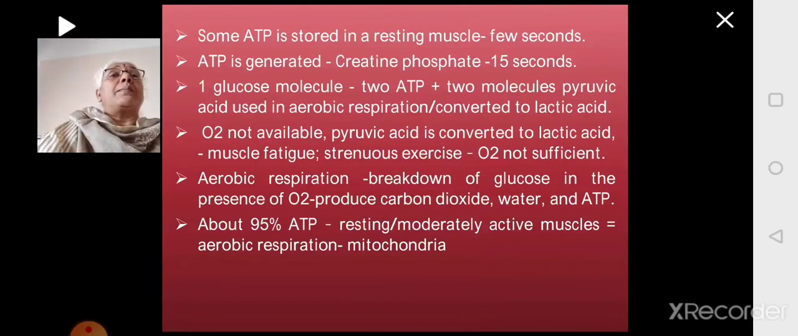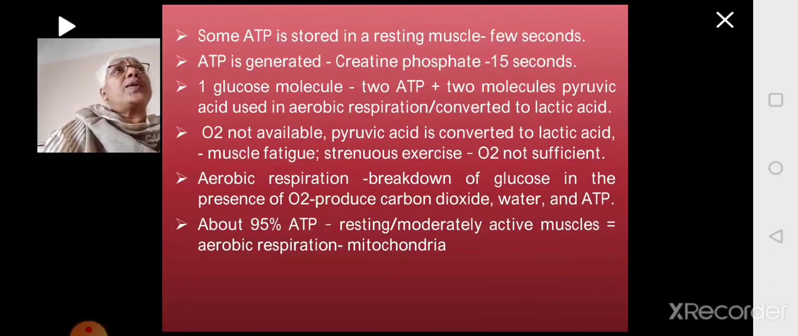So whenever the muscle is overworking and the body is not getting enough oxygen, then it enters anaerobic respiration, and this lactic acid will not produce enough ATP, and as a result the muscle will start feeling tired. Muscle fatigue will happen. This is when you are doing some strenuous exercise which the body is not used to.